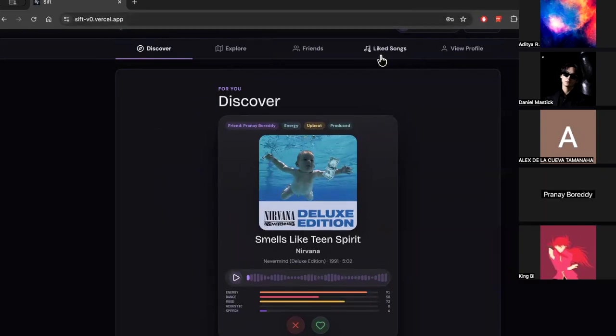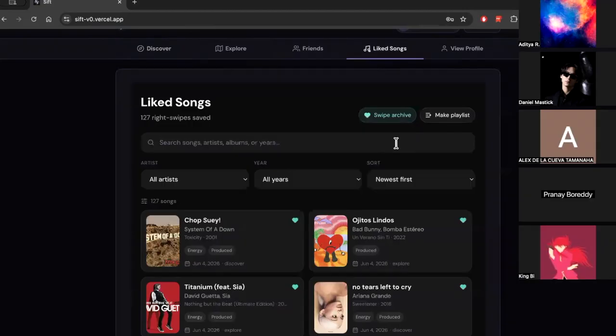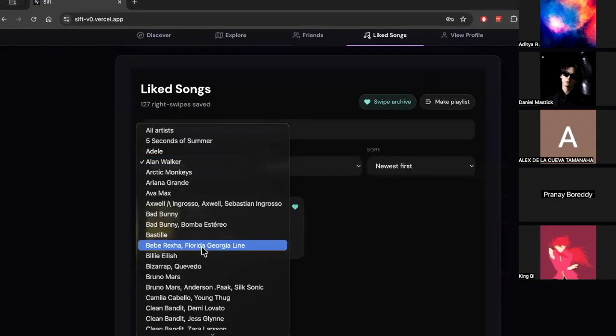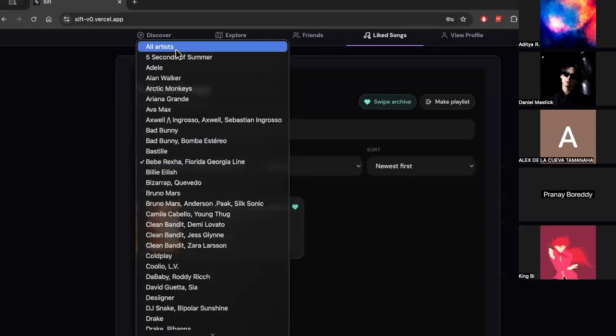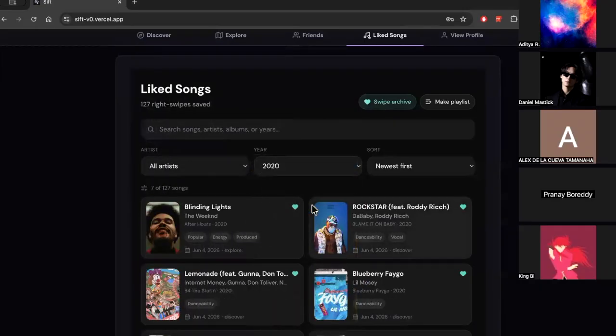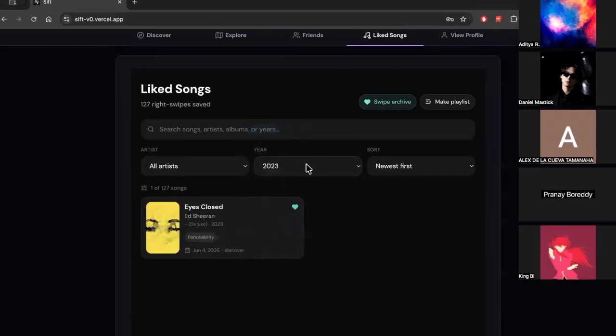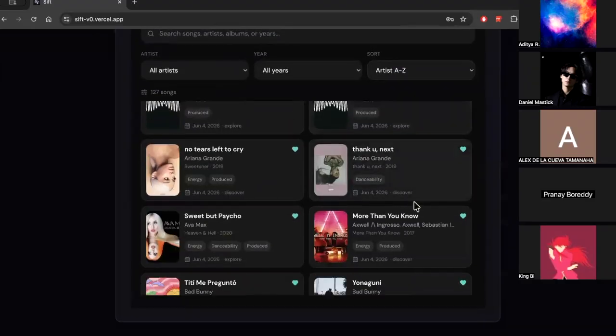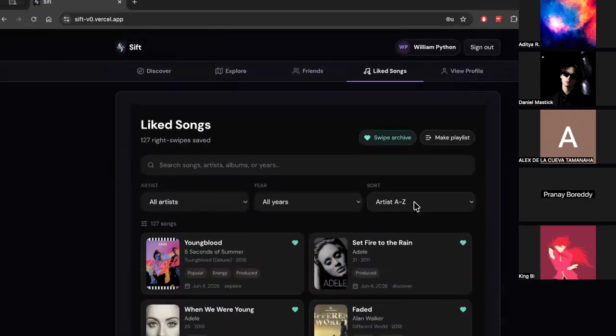Now looking at the like songs tab, every song that you swipe right on gets saved over here. So it's basically your running archive of everything that you liked across Discover and Explore. You can search it, filter by artist or release year, and sort it however you want. Newest first, by song, by artist, and so on. So yeah, you can see that we can do that.